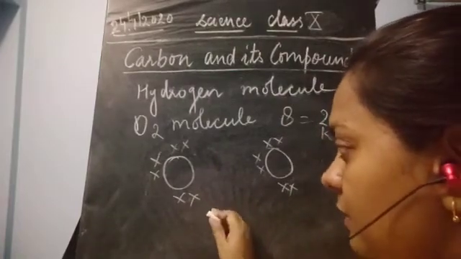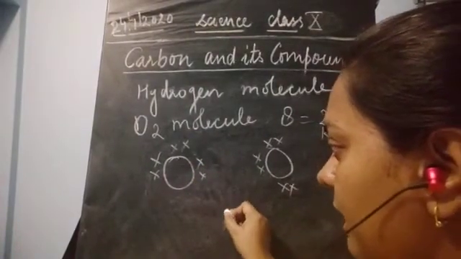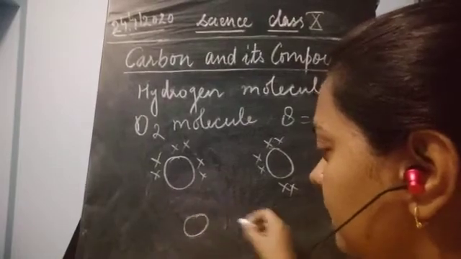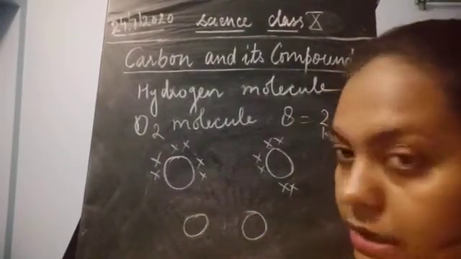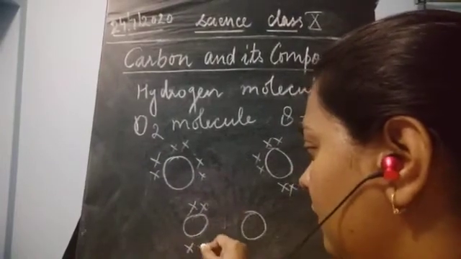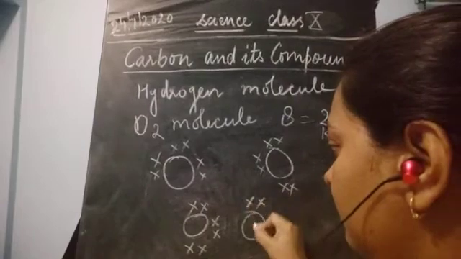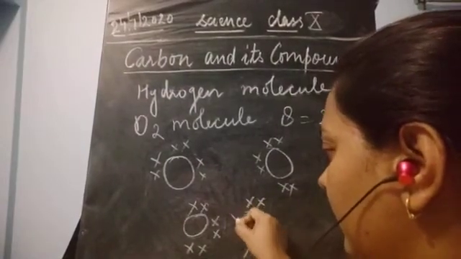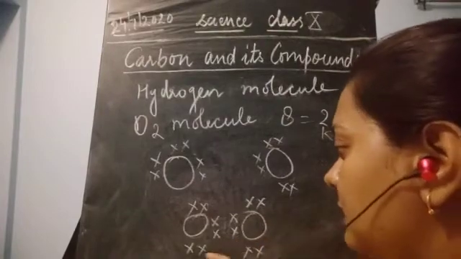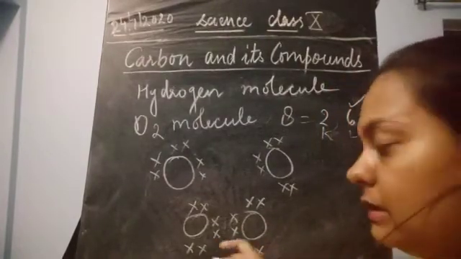So if this oxygen is present, I'll draw it like this. Here one more oxygen is there. Now this is going to share pairs: 1, 2, 3, 4, 5 and 6. Similarly, 1, 2, 3, 4, 5 and 6. One oxygen requires 8 electrons, 6 plus 2, and this electron has been shared from the other species.